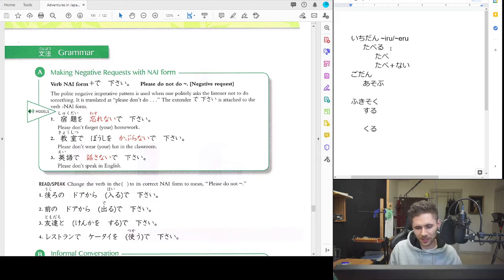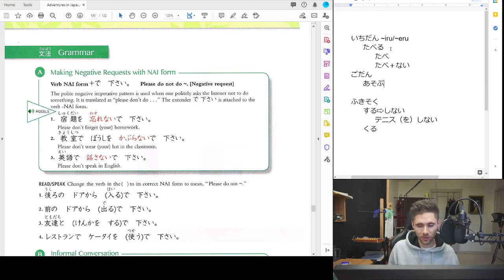So hey, while we're down here, why not just show you real quick how you can take suru, and you have to memorize this, there's no pattern for it. It just becomes shinai for the nai form. And so if you want to say I don't play tennis, that'd be tenisu shinai or tenisu o shinai. You can have the particle o in between there if you'd like.